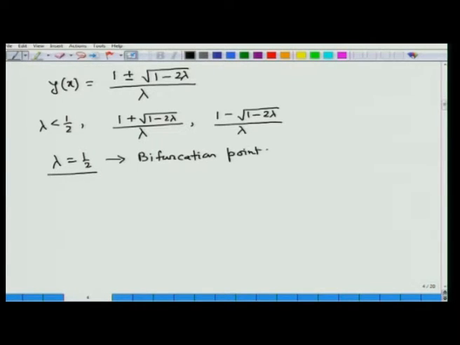These two solutions are actually bifurcating from the unique solution obtained at lambda equal to half.